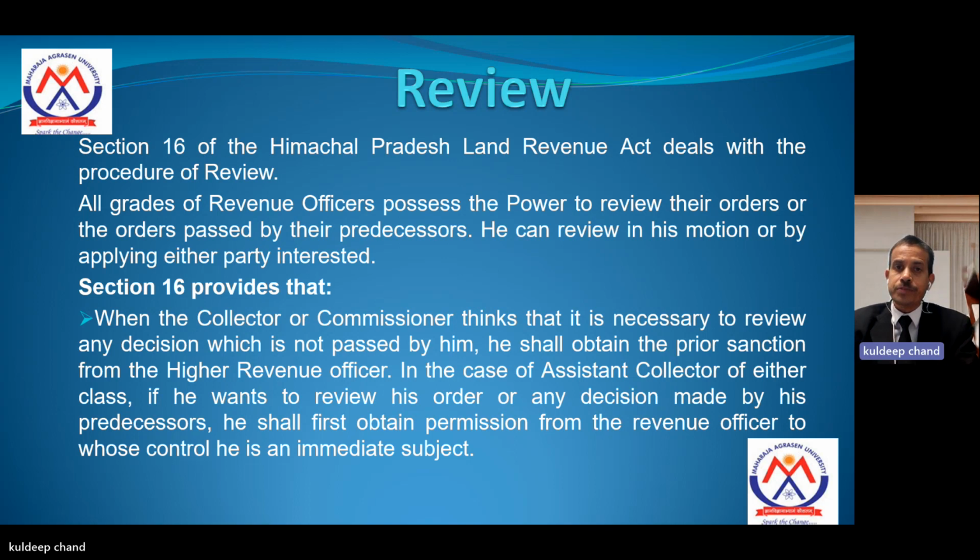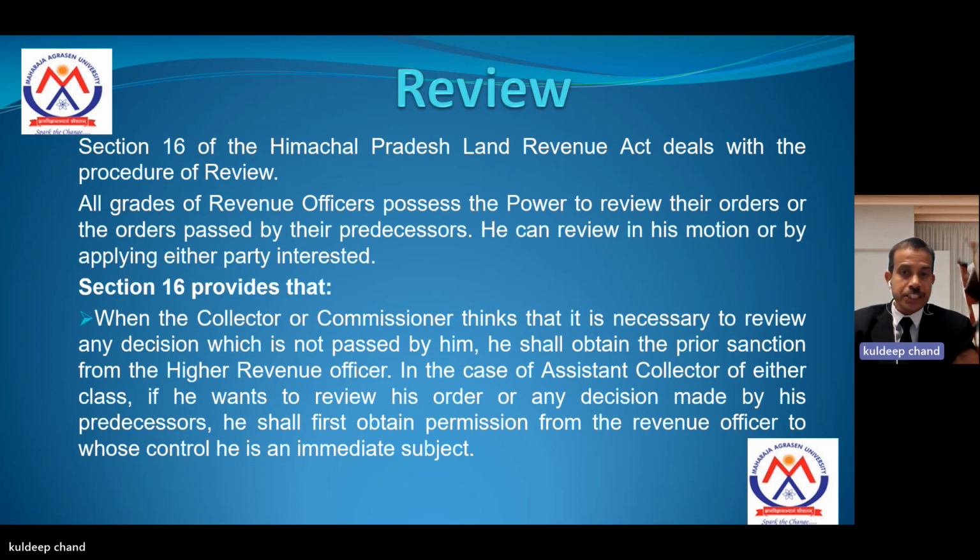And what is the procedure of section 16? It provides that when the collector or commissioner thinks that it is necessary to review any decision which was not passed by him, he shall obtain the prior sanction of the higher revenue officer.